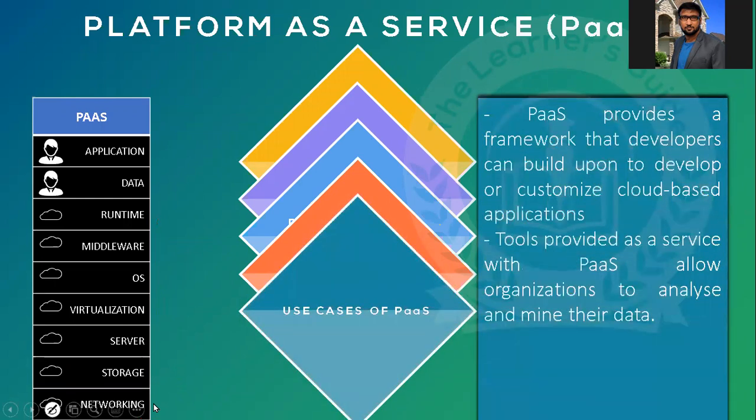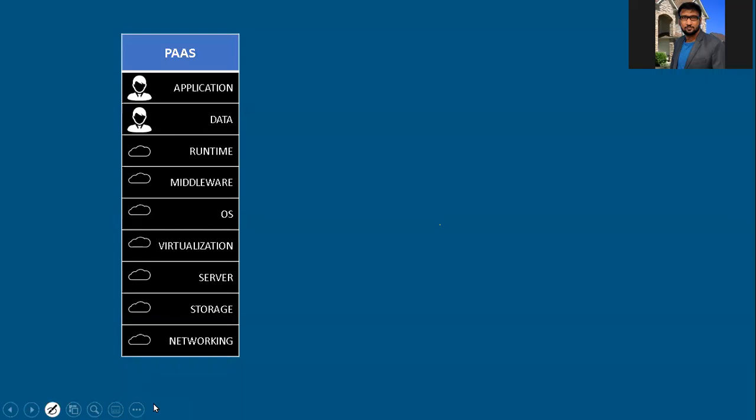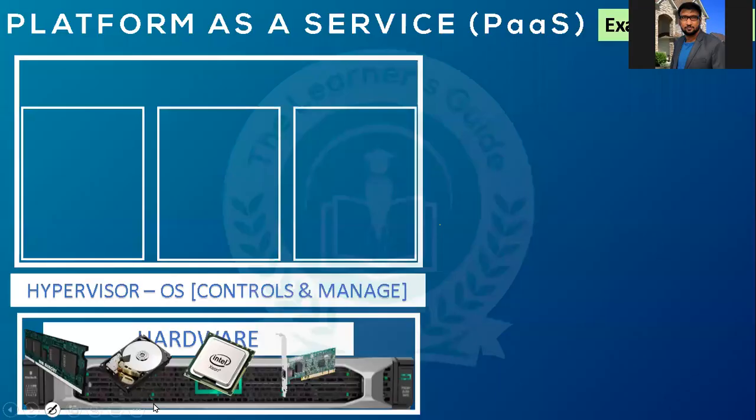PaaS provides a framework that developers can build upon to develop or customize cloud-based applications. Tools provided as a service with PaaS allow organizations to analyze and mine their data. So these are all good from the definition point of view, but do we really understand what exactly it is? Now let's see what exactly, how and where this PaaS comes in.